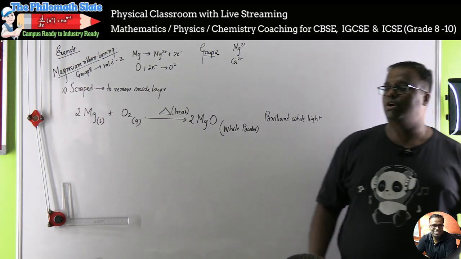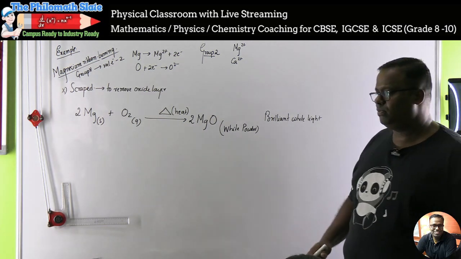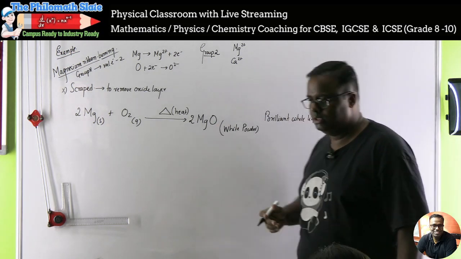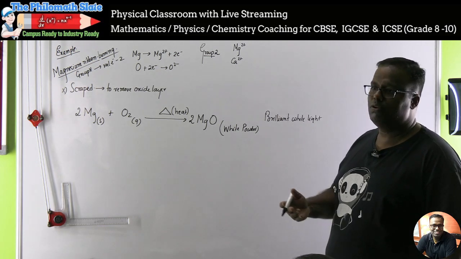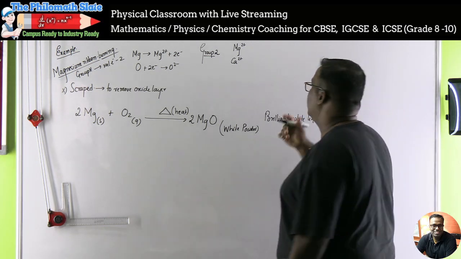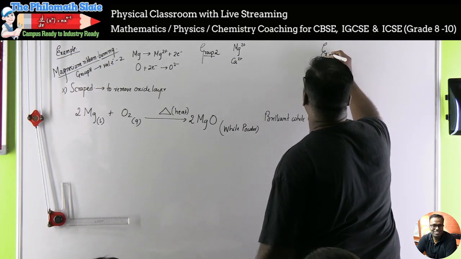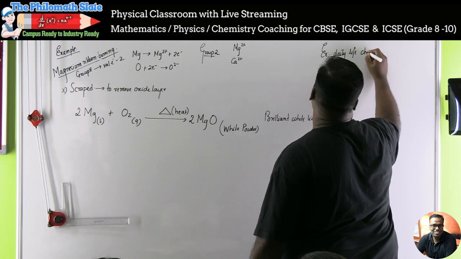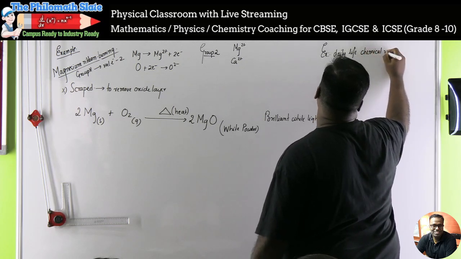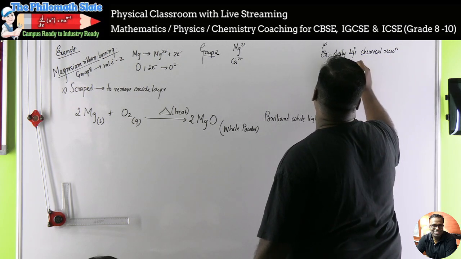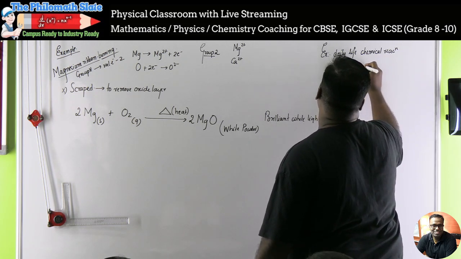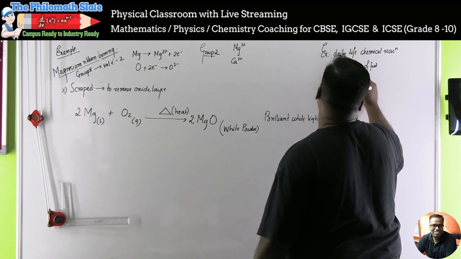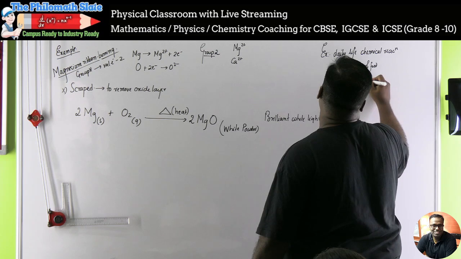So some examples of chemical reaction in daily life. When they ask you definition of a chemical reaction, some of the examples in daily life: cooking of food, ripening of fruits, rusting of iron. These are examples. Example driven बहुत आता है. Pick up examples. Daily life of chemical reaction. Number 1, cooking. When you cook food, cooking of food. Number 2, ripening of fruits,